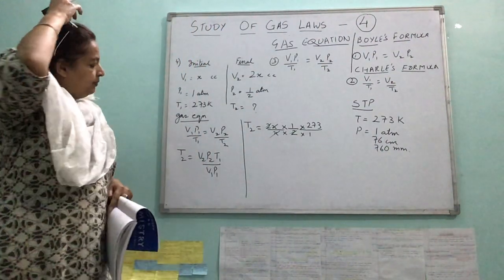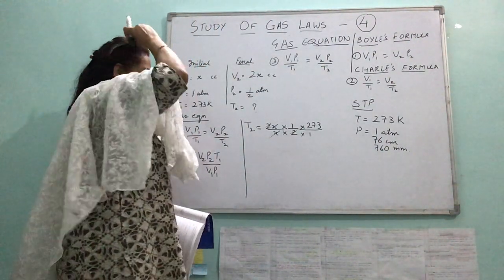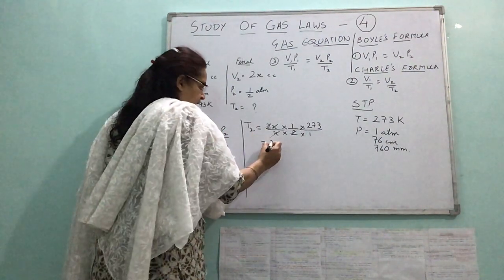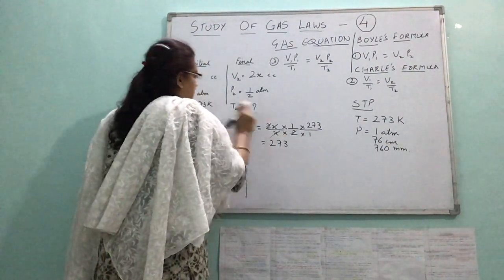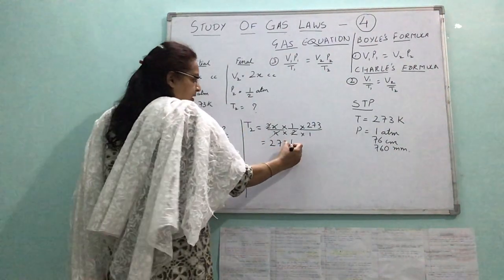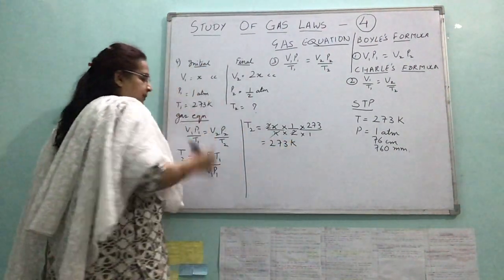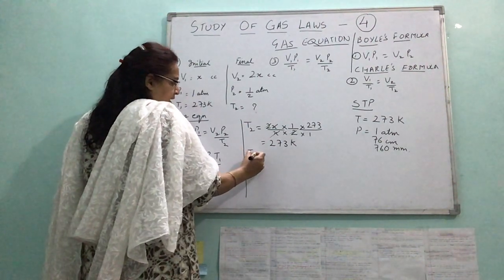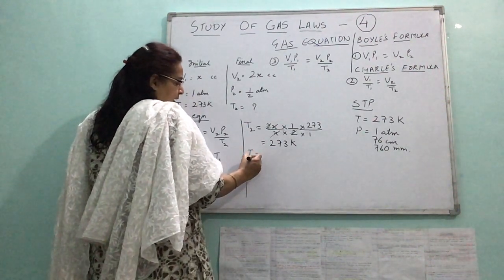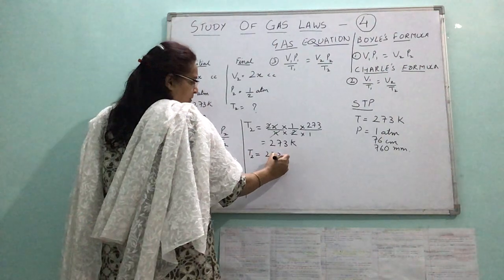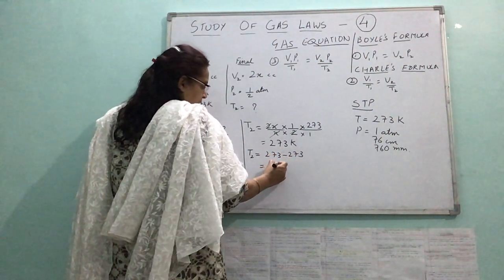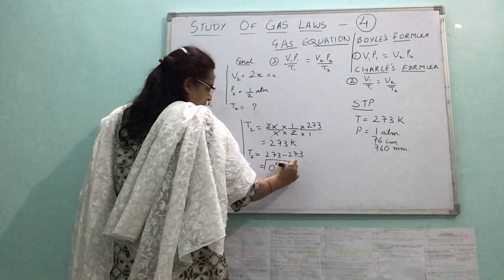Temperature is in which unit? Since we have taken Kelvin, it would come as Kelvin only, right? Now, if you change it to degree centigrade, from 273 you subtract 273, it would be 0 degree centigrade.